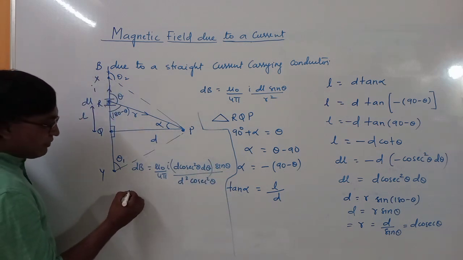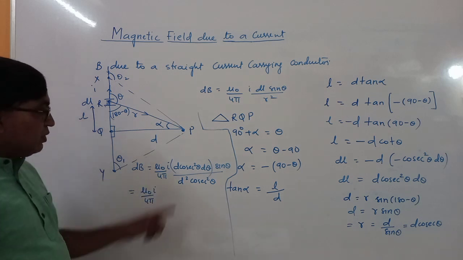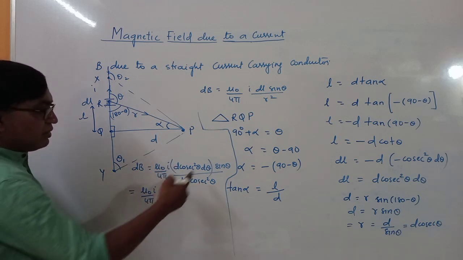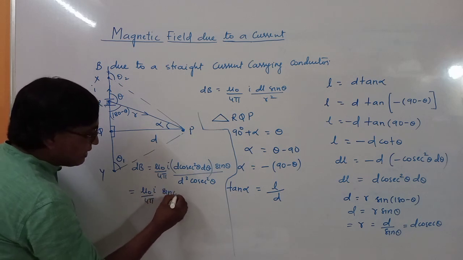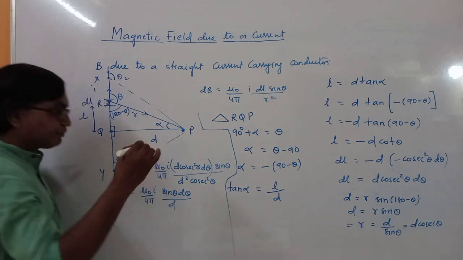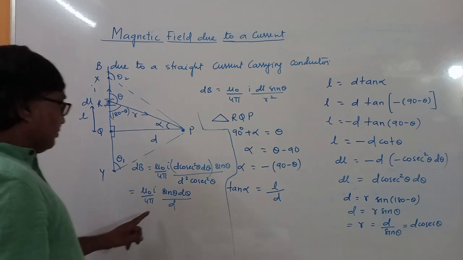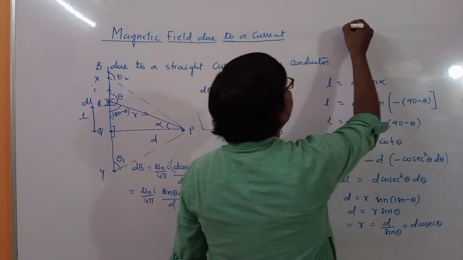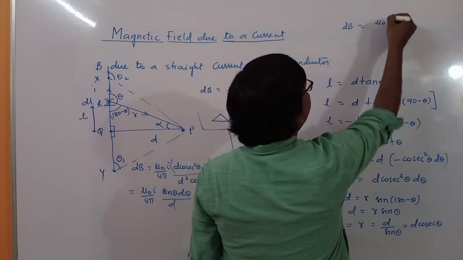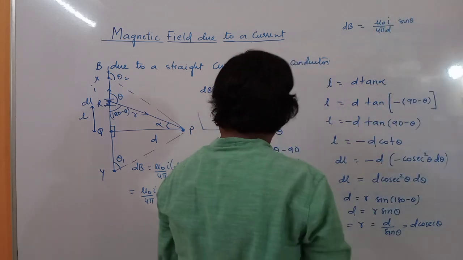So here cosec square theta cancels, D cancels with D square leaving D, and we have sin theta d theta upon D. So finally we have dB equal to mu naught I by 4 pi D sin theta d theta.